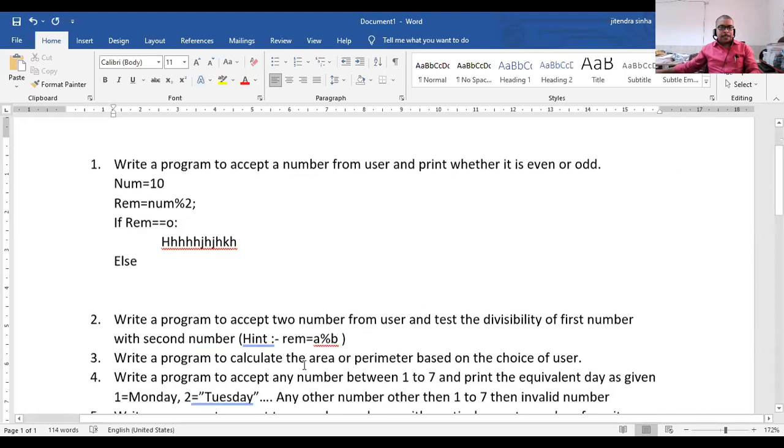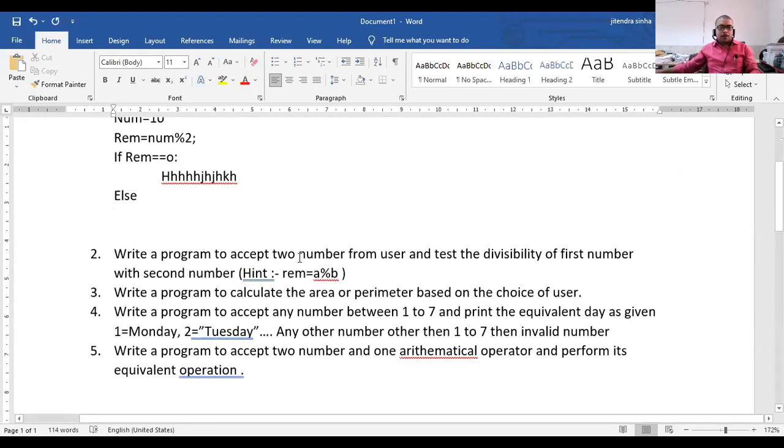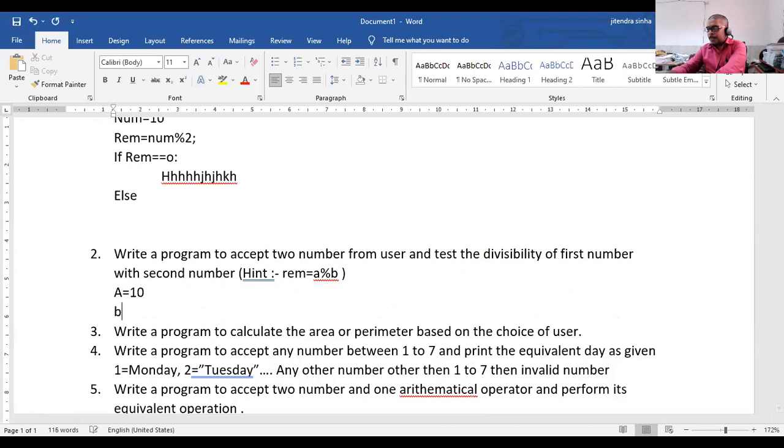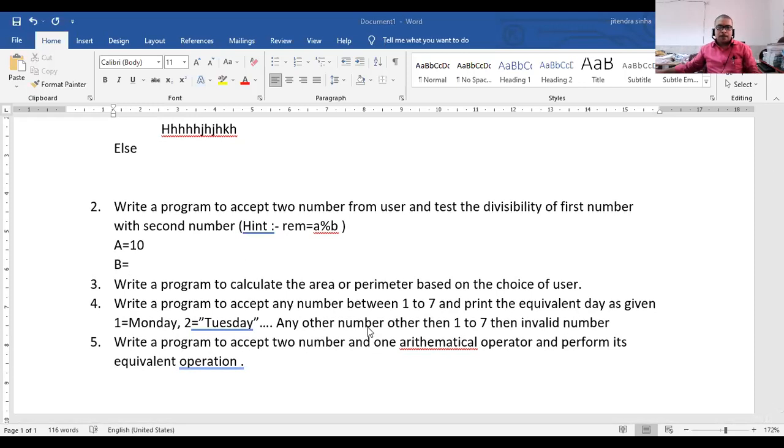ठीक है. Next question we have: write a program to accept two numbers from the user and test the divisibility of the first number with the second number. ठीक है. So here you will take one number. Suppose A is equal to 10 and the second number B is equal to 5.